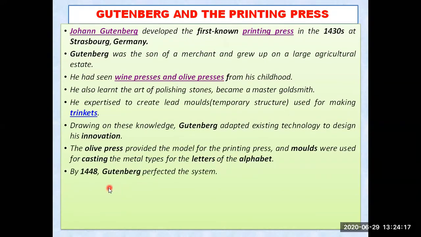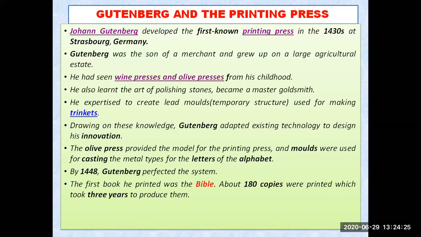So by 1448 Gutenberg perfected the system. 1448 तक Gutenberg ने system को perfect कर दिया था, means it was ready for use. And the first book he printed was the Bible. That is quite important for MCQ, my dear students. Name the first book printed by Johann Gutenberg's machine, that printing device. So the first book he printed was the Bible, and it contained 180 copies. He printed 180 copies, which took 3 years to produce, because the Bible contains a lot of pages also. So he produced 180 copies in 3 years, means 60 copies a year. So that was the first thing he did, and he perfected the system.